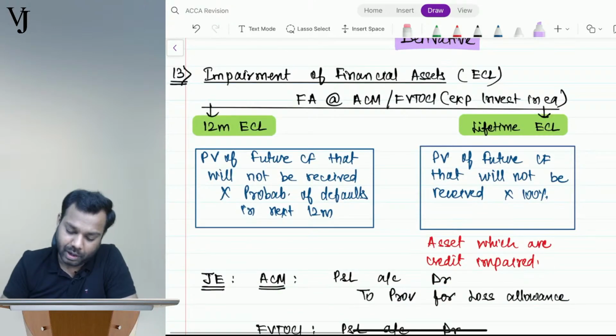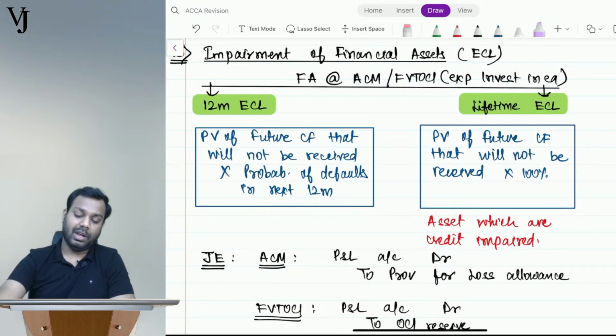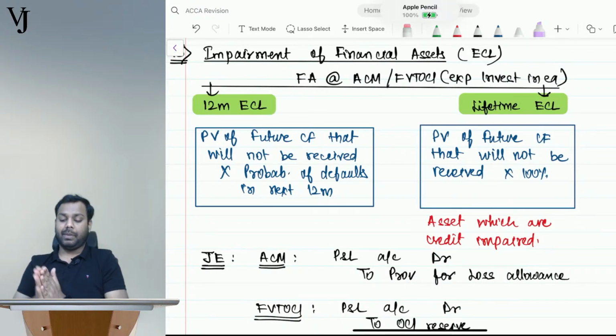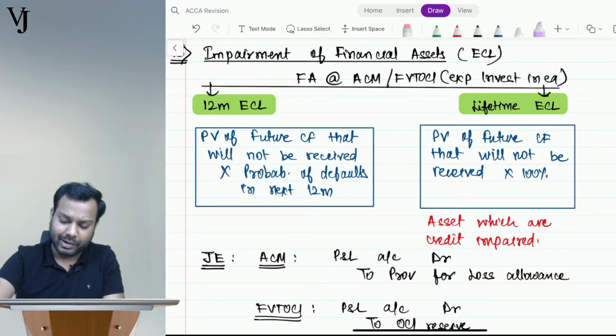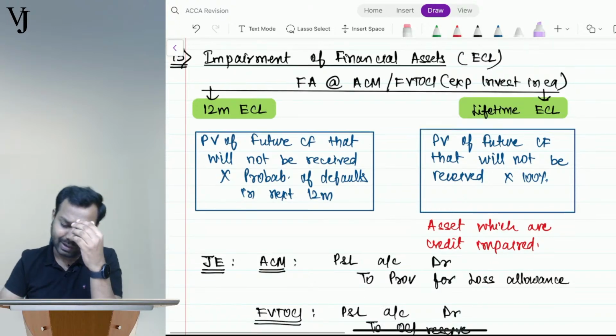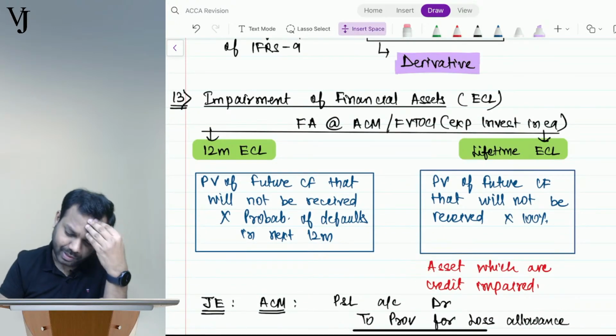Okay, now coming to the next point, impairment of financial assets. Understand, guys, first understand which financial assets. There are a lot of financial assets.